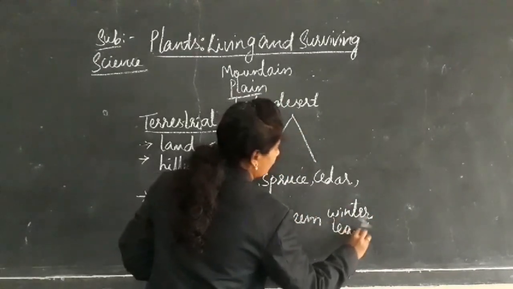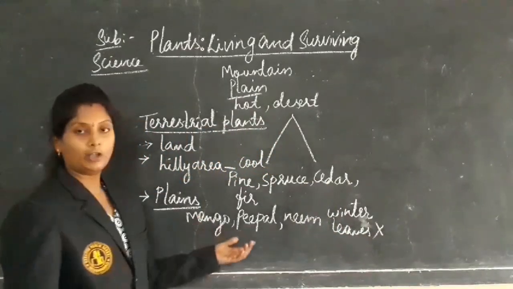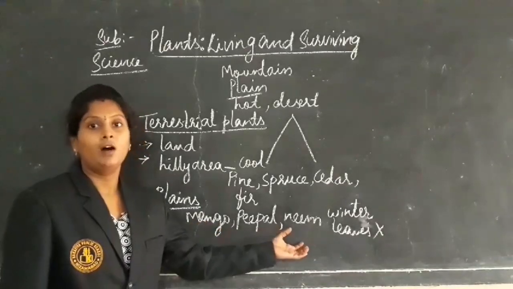Leaves will fall off in the winter season, like mango, peepal, neem trees, etc.